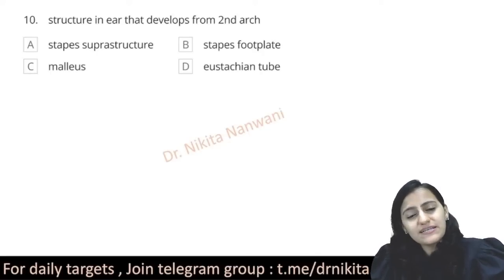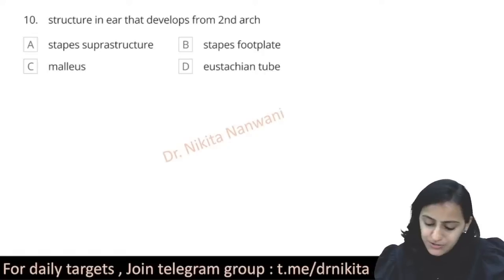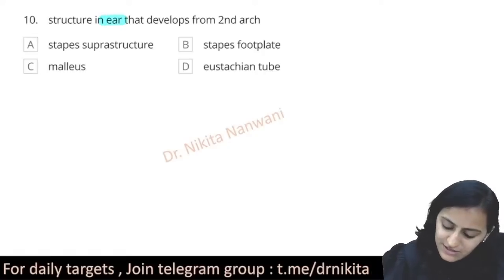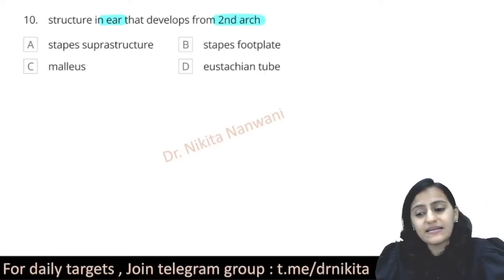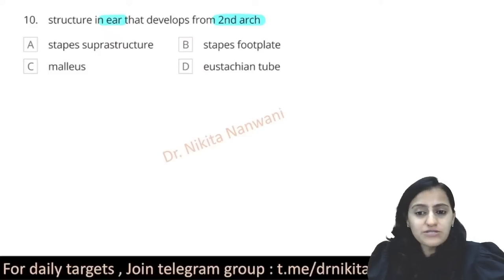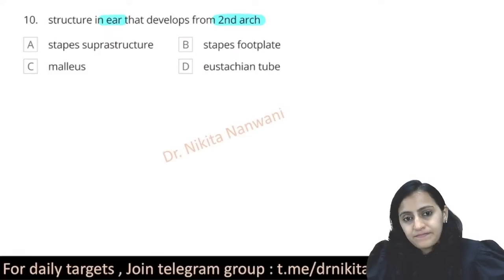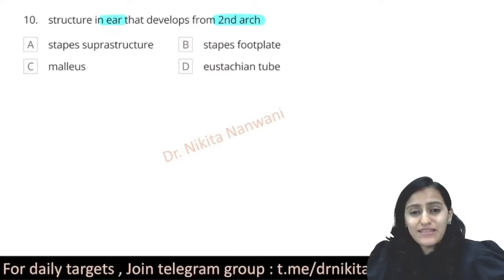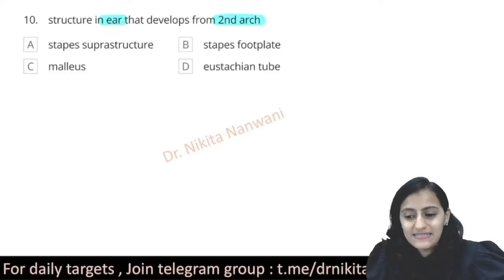Tell me structure in the ear that develops from the second arch. Structure in the ear that develops from the second arch. Peroneus tertius is basically your deep peroneal nerve. The eversion is caused by peroneus longus, peroneus brevis. Now, read the question very carefully. The question is asking about, very good, Manasvi, yes, Sayantan.